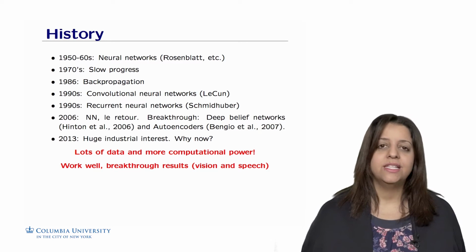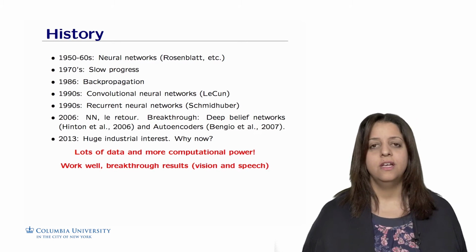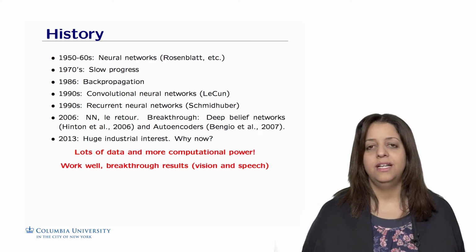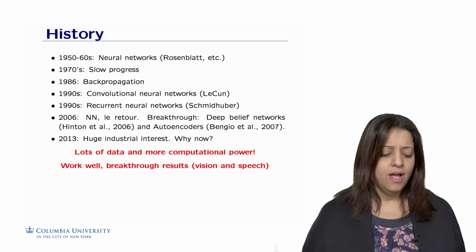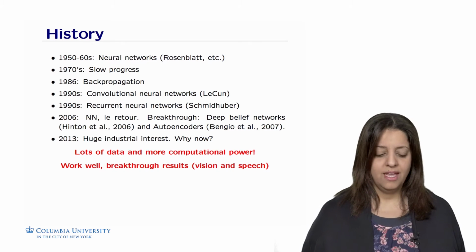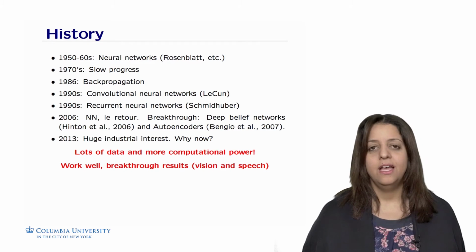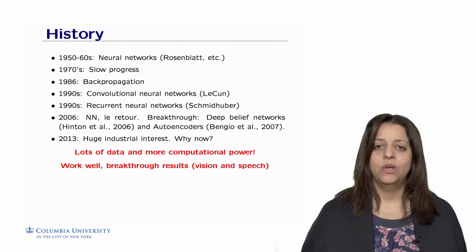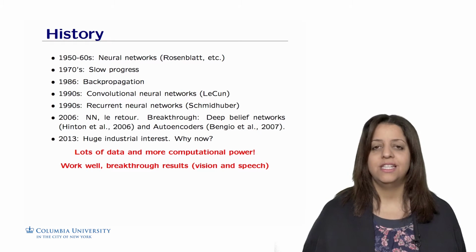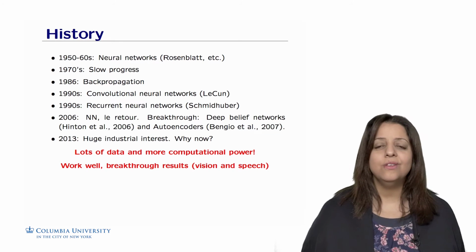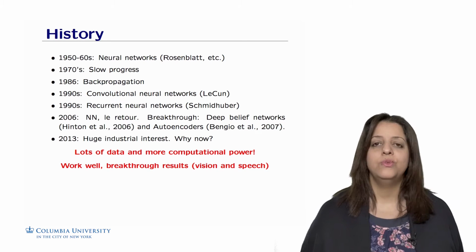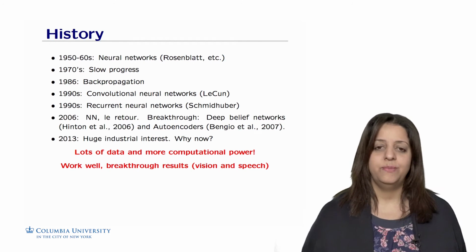In 2013, we witnessed huge industrial interest from companies such as Facebook, IBM, Google, and Amazon. So why now? Because there is a lot of data out there, and also we do have today enough computational power to train neural networks that have several layers and several units in each layer. And it also turned out to work really well. And we witnessed breakthrough results in vision and speech.